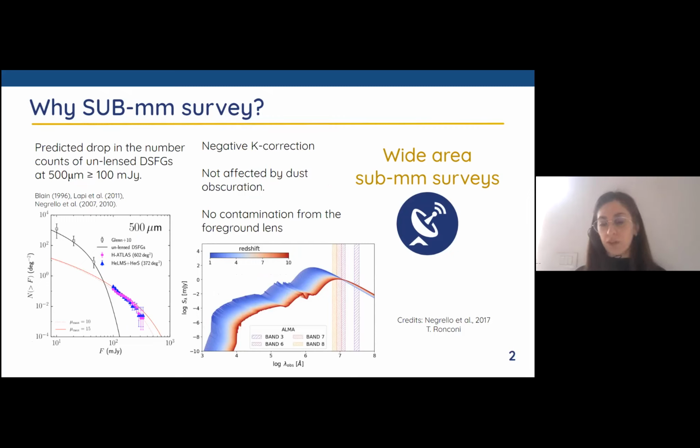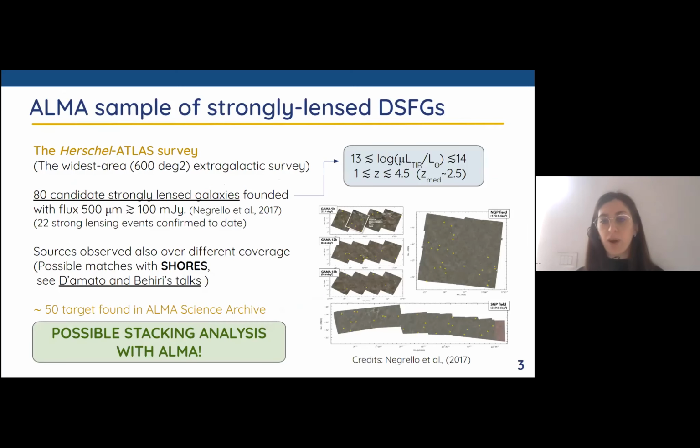So we resolve this problem. Also, these galaxies in this band are not affected by dust obscuration, and there is no contamination from the foreground lens. So we are able to spatially resolve these sources in this band. So really promising. It is interesting to ask which submillimetric survey to perform our analysis on.